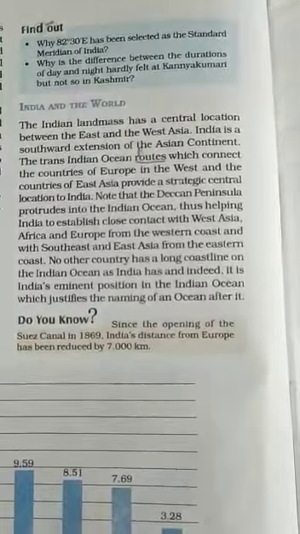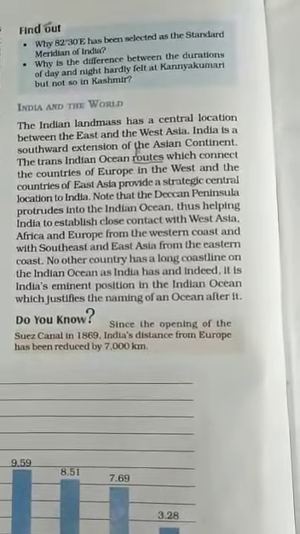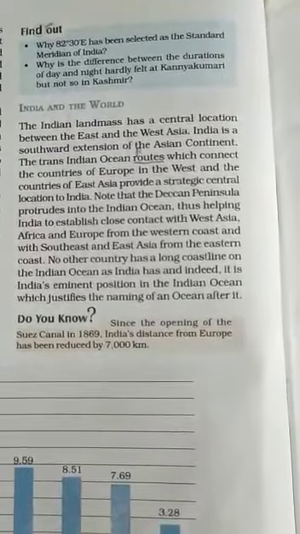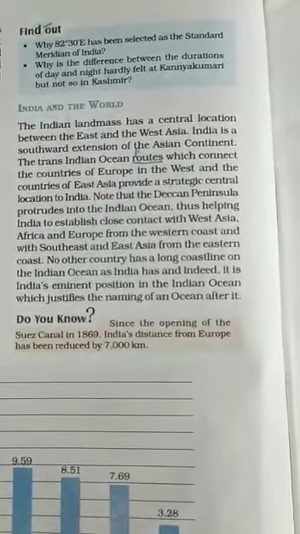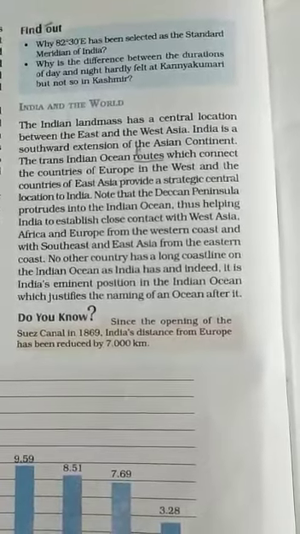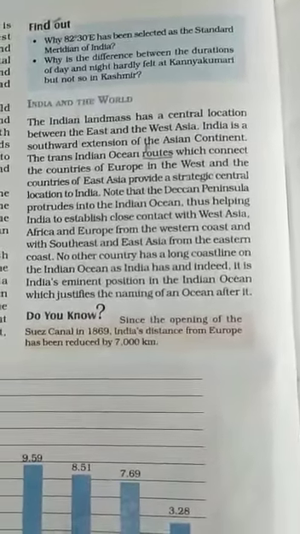No other country has a long coastline like India in the Indian Ocean. That's why India's eminent position in the Indian Ocean justifies the name of the ocean after it, that is Indian Ocean.